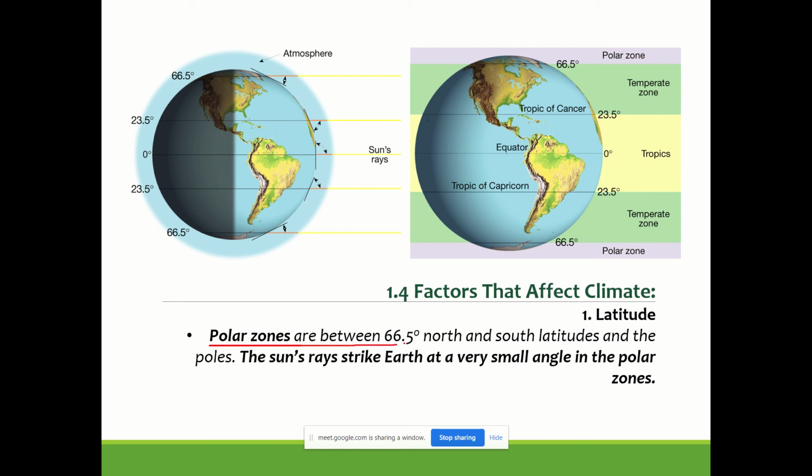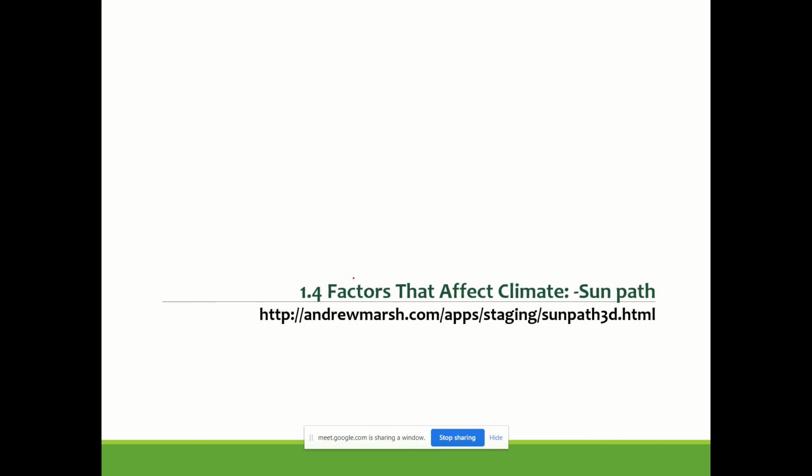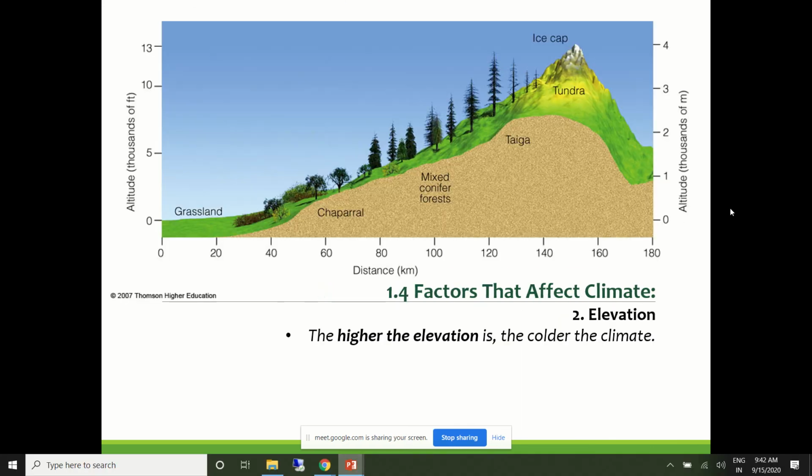And the third one, the extreme climate or extreme zones that we have within the Earth's surface, is polar zones, which is 66 degrees above north and south. The sun's rays strike at a very small angle, and these are probably very cold regions that we have on this surface. So latitude is one major parameter that impacts the climate.